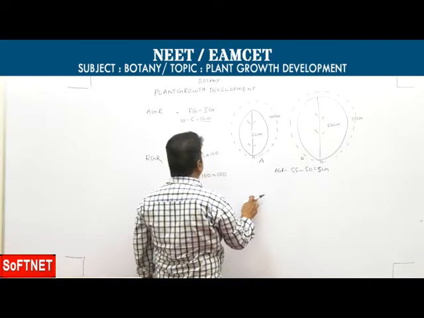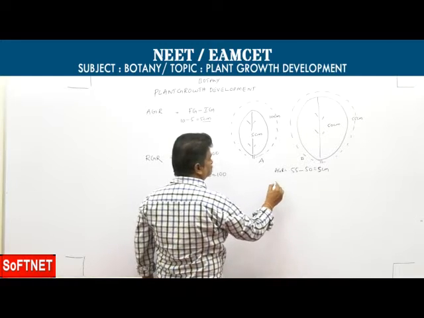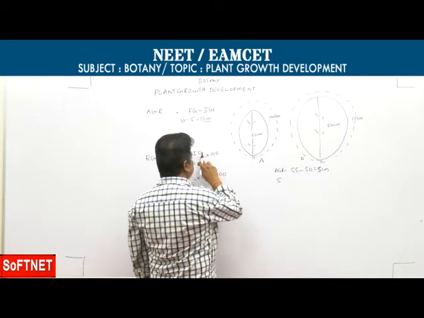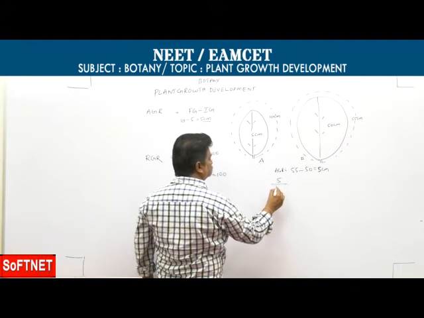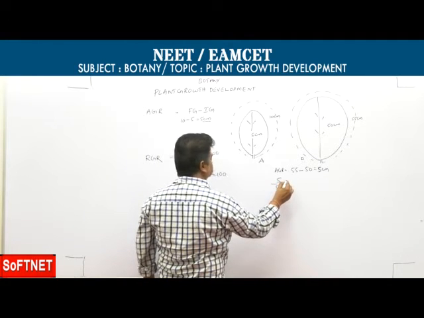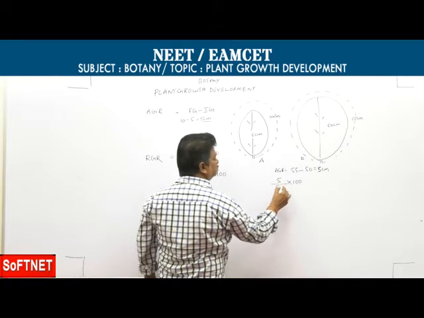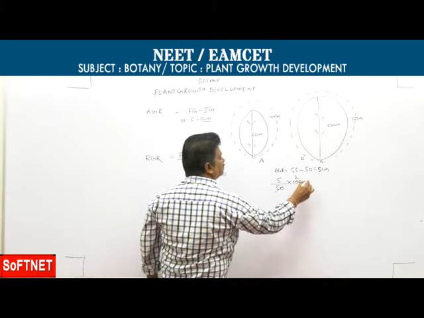For leaf B, 5 by initial growth 50 into 100 means 10%.